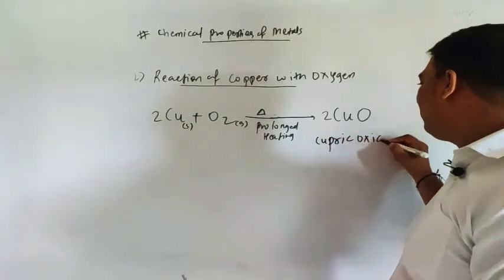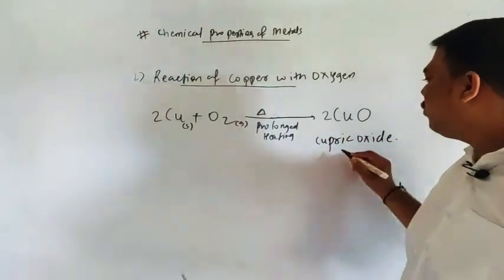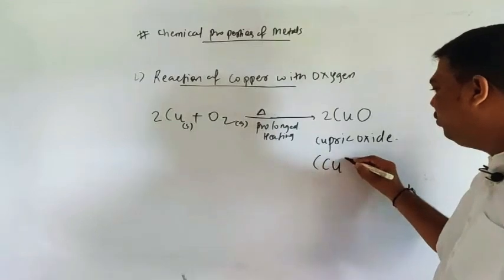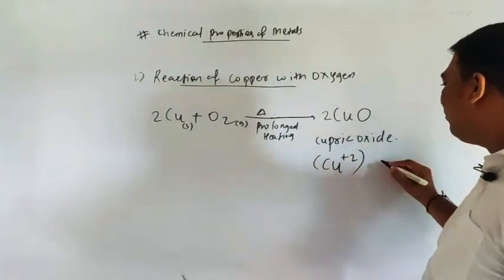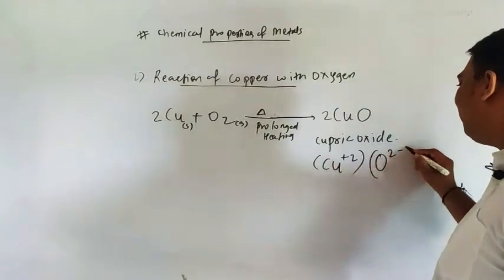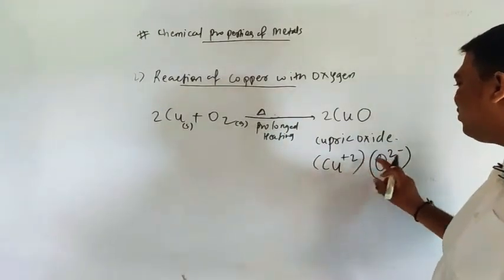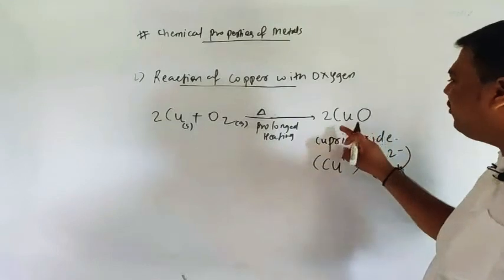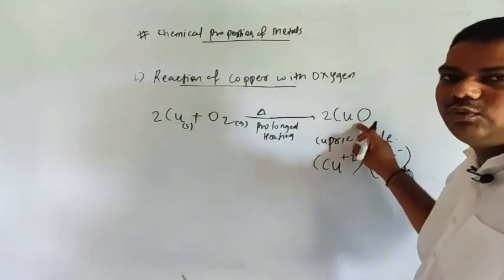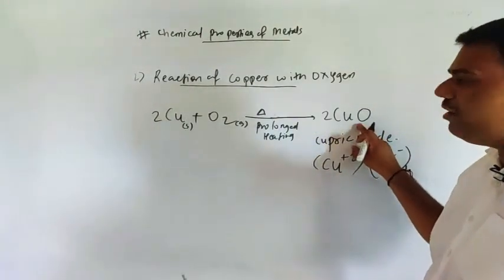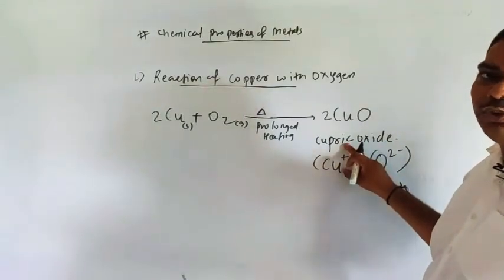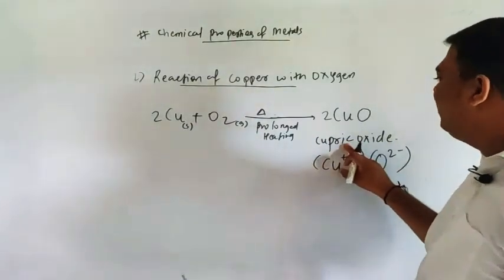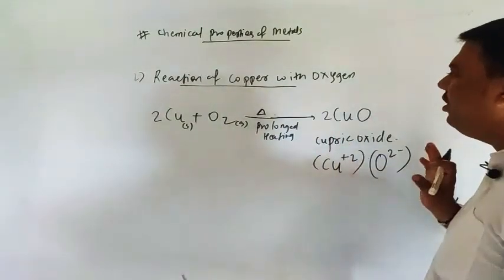Cupric oxide. So keep in mind, cupric means what? Cu plus 2. And oxygen is what? As you know, O2 minus. So this plus 2 and 2 minus cancel out each other and you will get simply CuO. Understood? So very much important is cupric, and Cu plus 1 means what? Cuprous. So after prolonged heating only you will get cupric oxide.